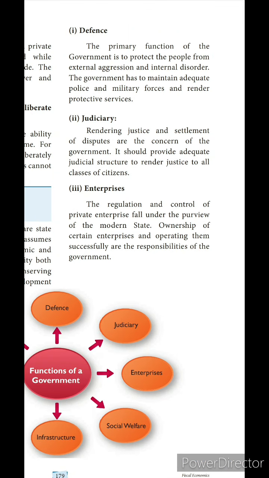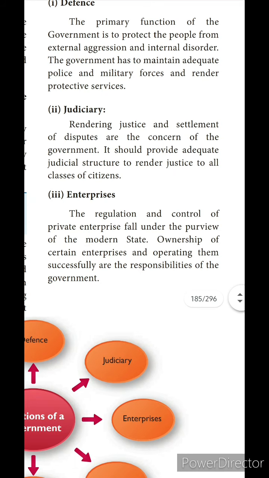Defense. The primary function of the government is to protect the people from external aggression. External aggression means, as I already told, from outside of the country. Anyone should not attack our country. For that the government is giving the assurance. And internal disorder. Internally, any mischievous works or conflicts should not arise between the states or between the people.